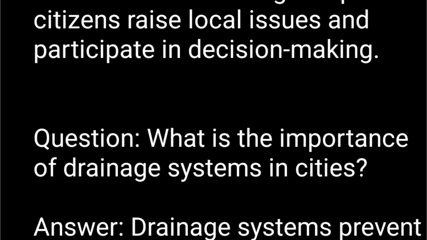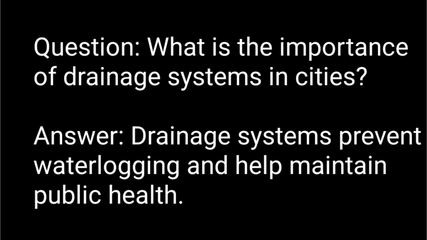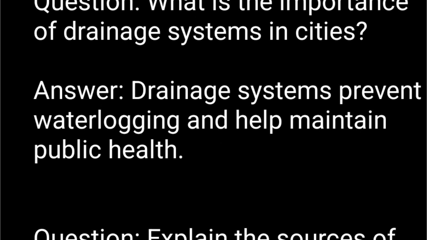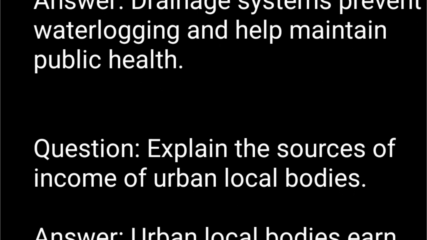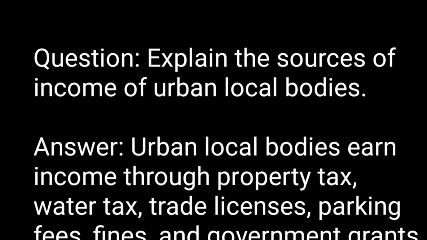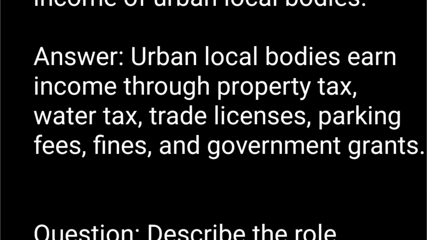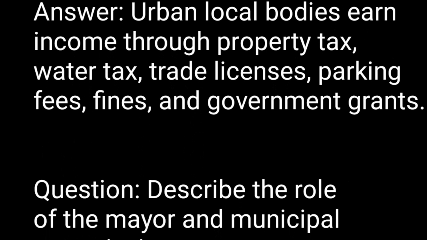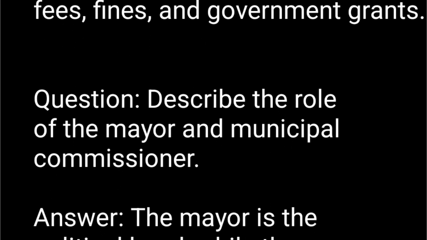Question. What is the importance of drainage systems in cities? Answer. Drainage systems prevent waterlogging and help maintain public health. Question. Explain the sources of income of urban local bodies. Answer. Urban local bodies earn income through property tax, water tax, trade licenses, parking fees, fines, and government grants.